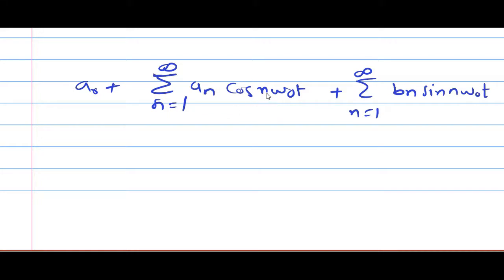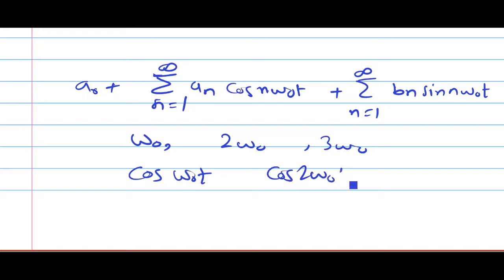When I expand this summation, terms like cos omega 0 t, cos 2 omega 0 t, cos 3 omega 0 t will come.